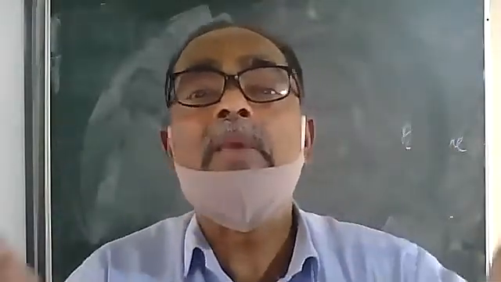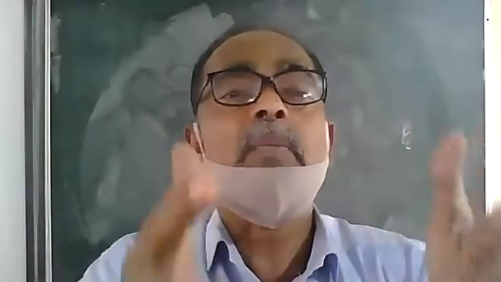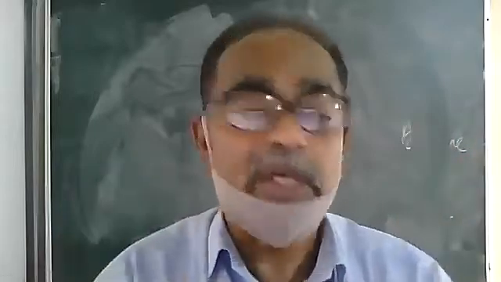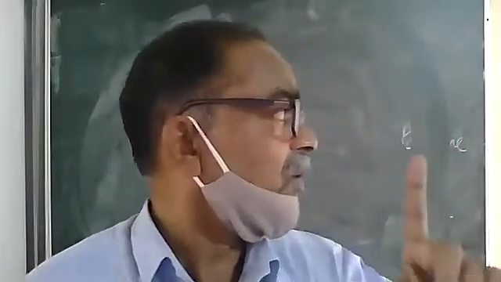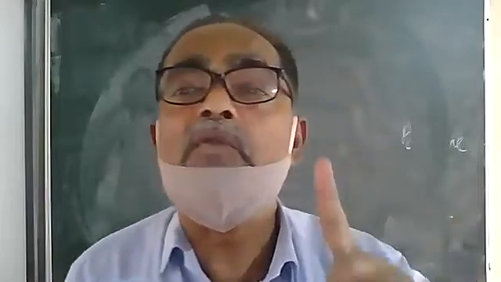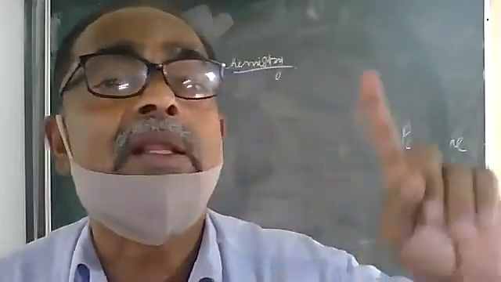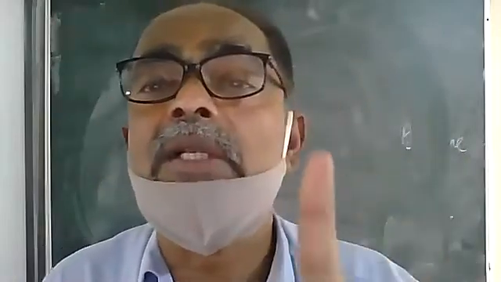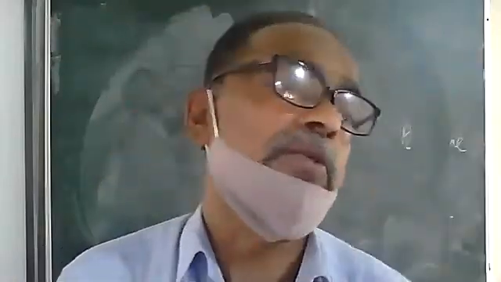And that intermixing up of two types of particles on their own is what is called diffusion. So in other words, simply one line you can give as the answer. How do we get the smell of incense stick in another corner of the room? The one word answer is due to diffusion.